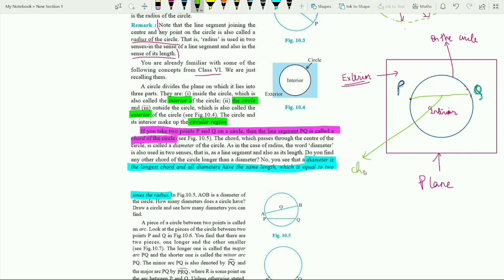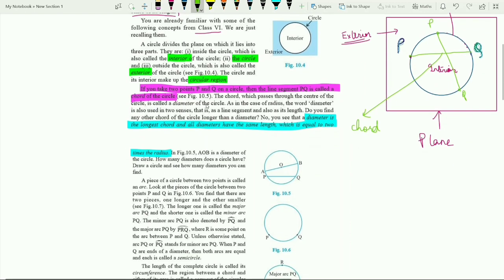I mean class 6 or 7, right? What is a chord? The line segment joining 2 points on a circle. Any 2 points. Consider P, Q. This is also a chord because these two are any points on the circle. But the exterior of it will have a different name. So the chord which passes through the center of a circle is called the diameter.